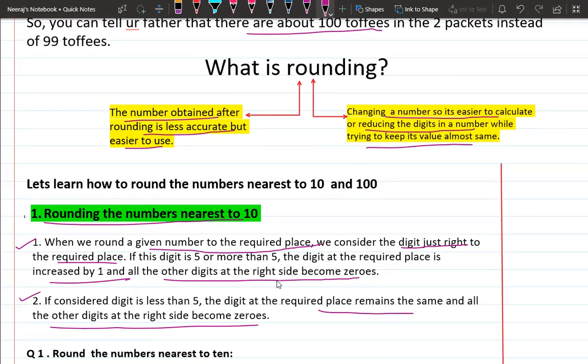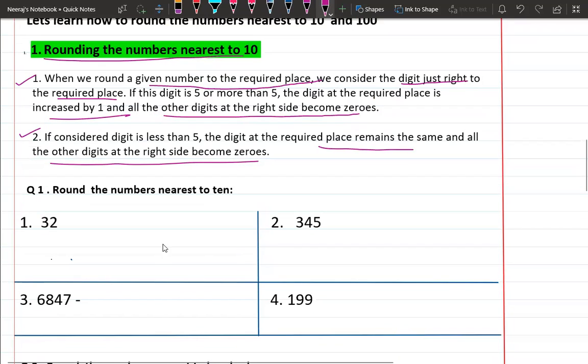So let's apply these two rules on our questions. The first question is: round the numbers nearest to 10. Children, while you are doing the questions in the notebook, you have to do it like this. I have divided the page into two parts. Half the questions I have done on the left side and half on the right side. So let's start with the first question. Round the numbers nearest to 10.